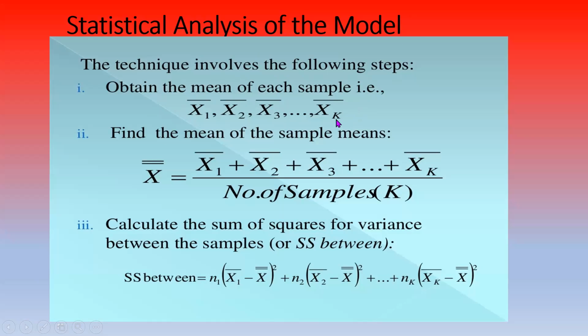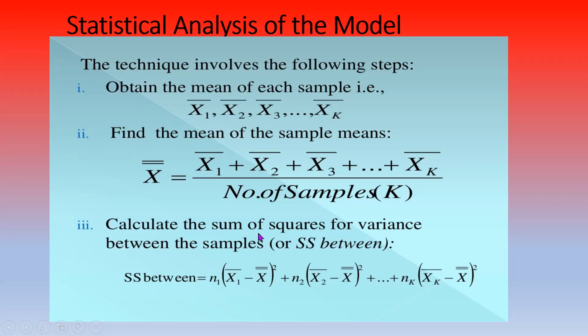If we calculate the mean from each sample, we get x1 bar, x2 bar, up to xk bar for k samples. So find the mean of the sample means. The mean value of the sample means, x double bar, is equal to x1 bar plus x2 bar plus x3 bar plus so on up to xk bar, divided by the number of samples k.